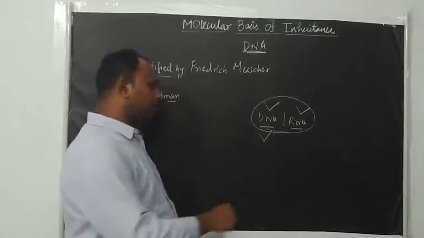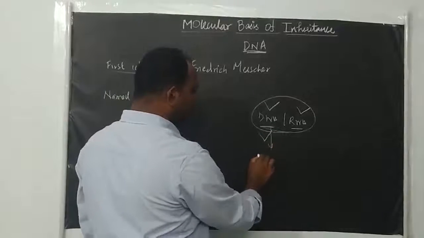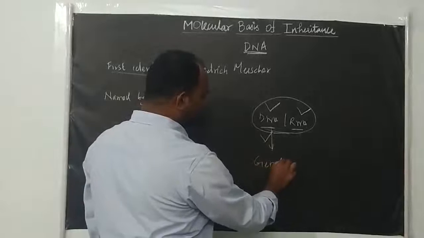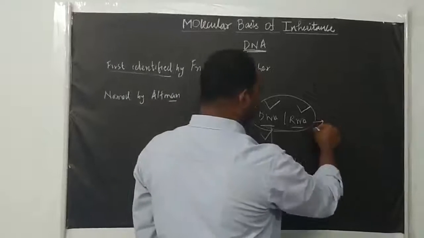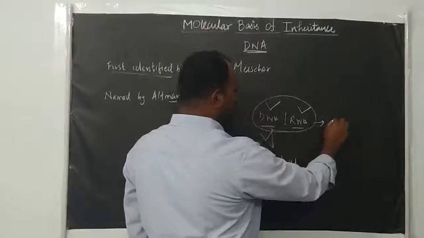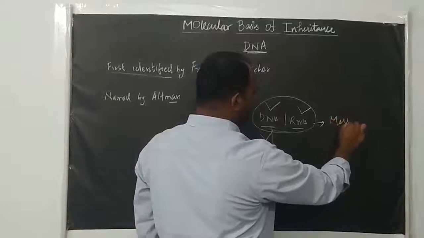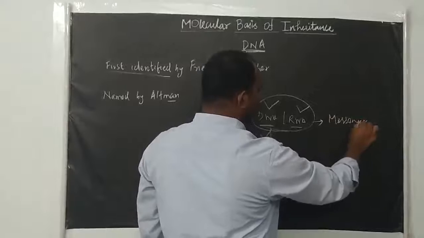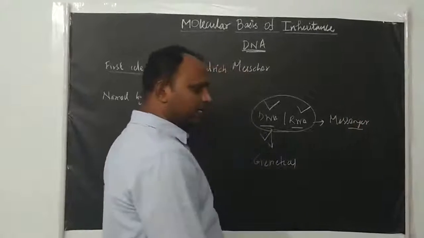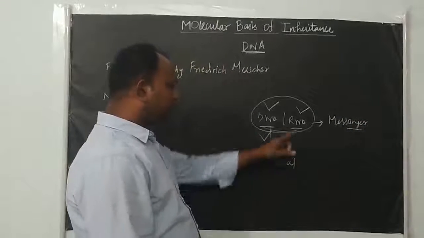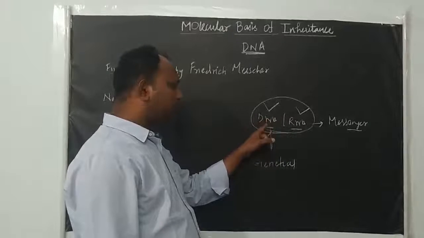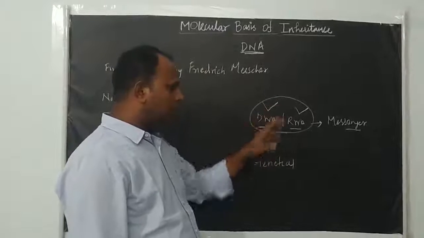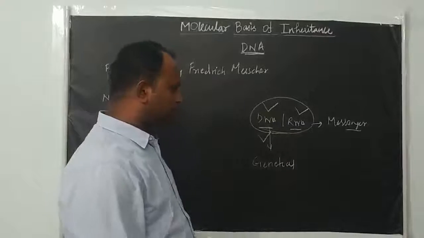The main function of DNA is only genetic material, right? But RNA has three important functions. It acts as a messenger, meaning an intermediate between DNA and protein, which transfers the information present in DNA into the protein.